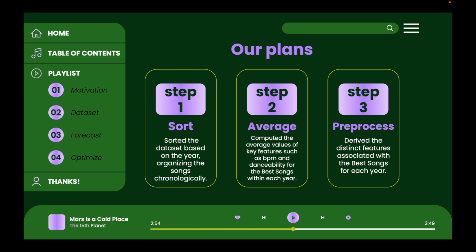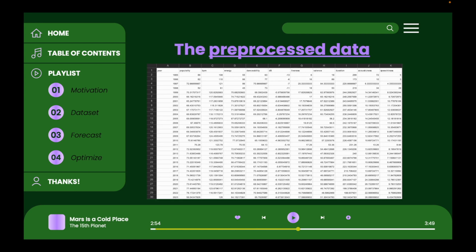We found out that the raw data is too big and will cause Colab to run slow, so we derived the distinct features associated with the best songs for each year. This is the pre-processed data. These are the averages of every year's best songs.